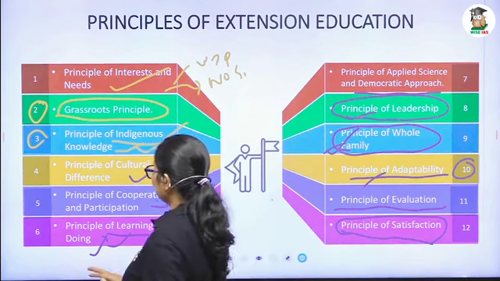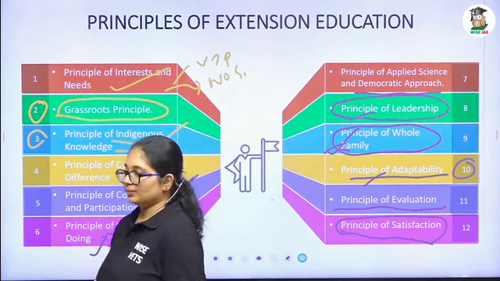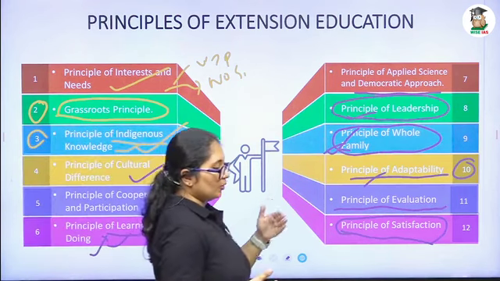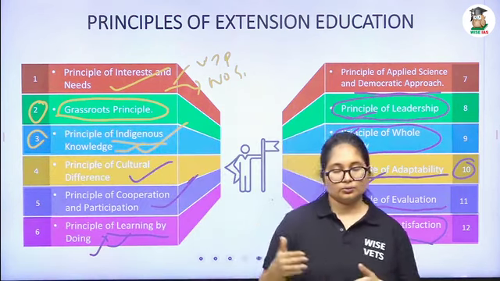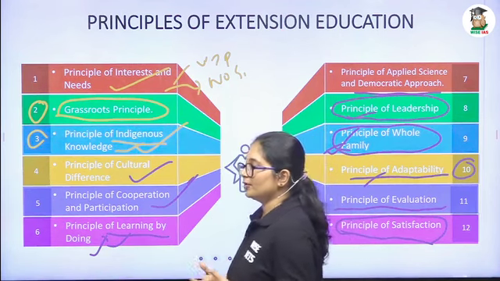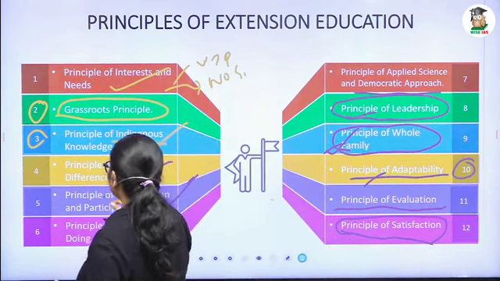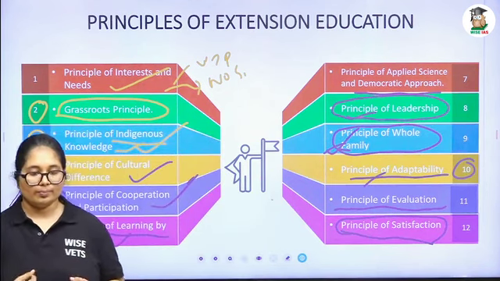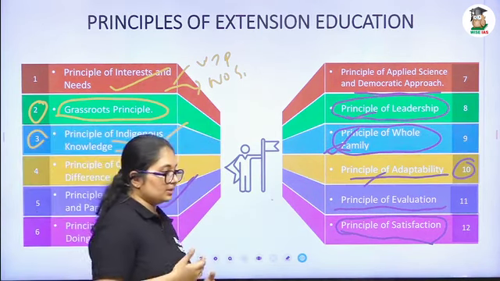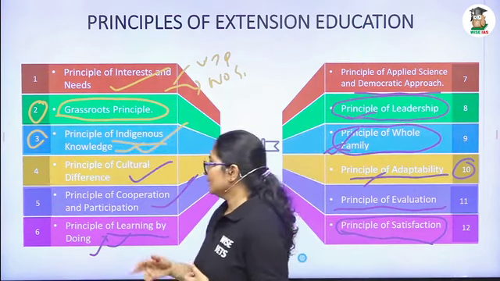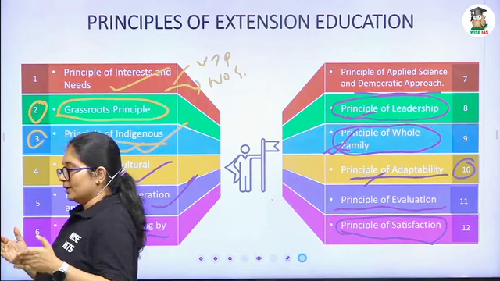And the 5th one, principle of cooperation and participation, we have to make sure they collaborate at the time of planning, along with each step during the execution. At the end of the evaluation, we have to make sure to get the feedback on each step. And the 4th one, principle of cultural difference, there we have to address their customs, belief, values.